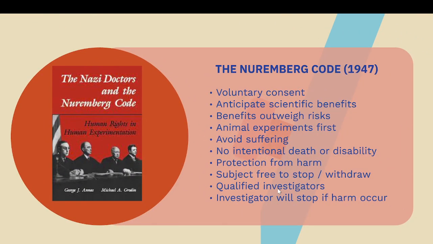After all these cases, the Nuremberg Code evolved in 1947. This is the basis for the entire bioethical principles. One is what we have discussed, informed consent. One has to give the consent, whether that is going to be done on me or not, and anticipate scientific benefits. So, like CPR, it has a scientific benefit.